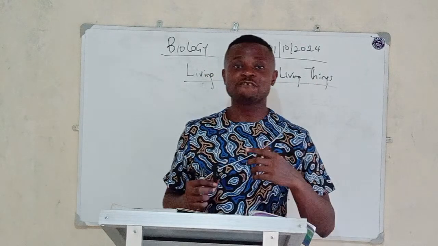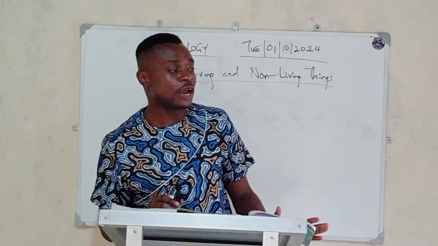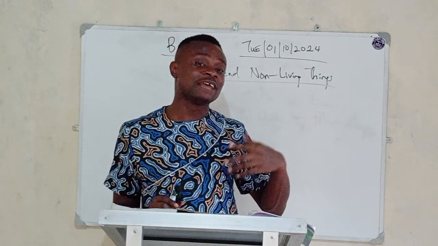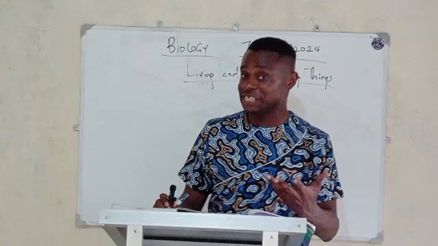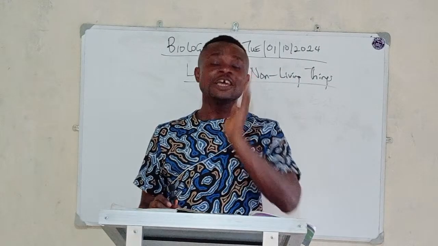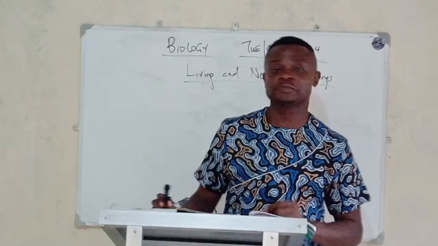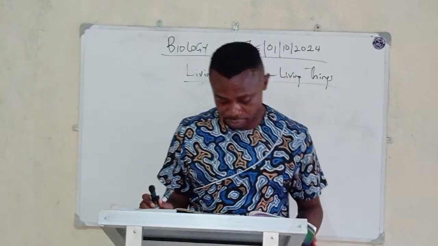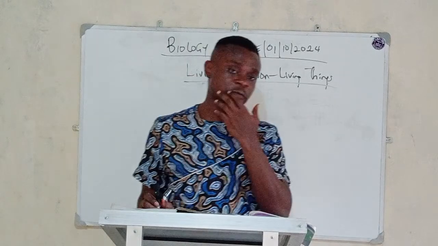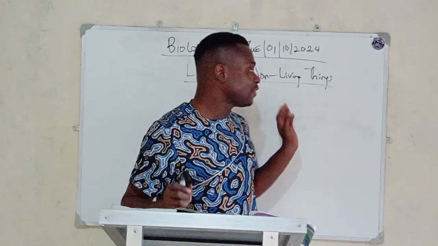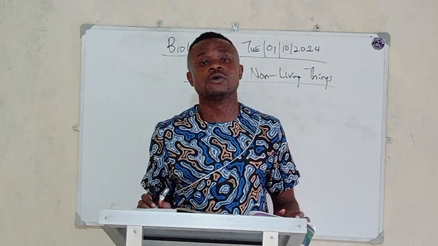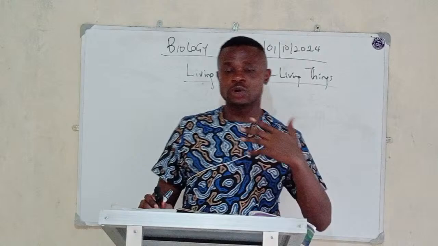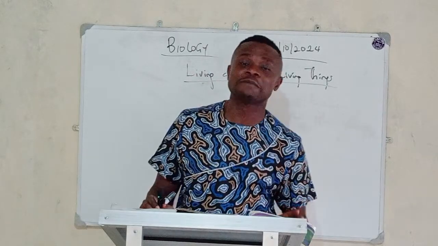From the definition of biology, we say that biology studies life, and living things are those things that have life in them. So, if living things are those that have life in them, non-living things are those that don't have life in them. Having defined what living and non-living things are, we go over to their characteristics. So we now compare the two of them.